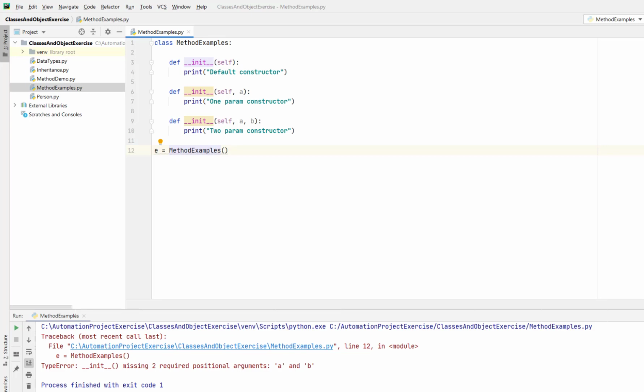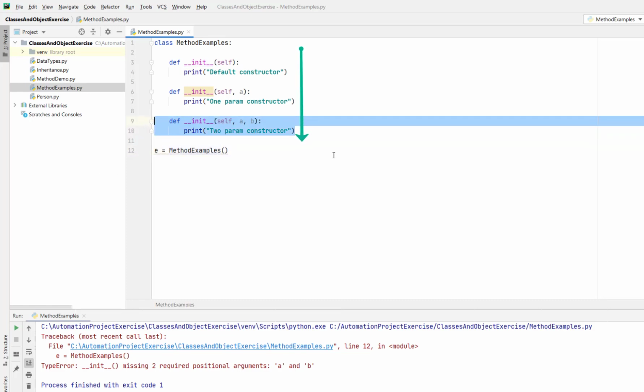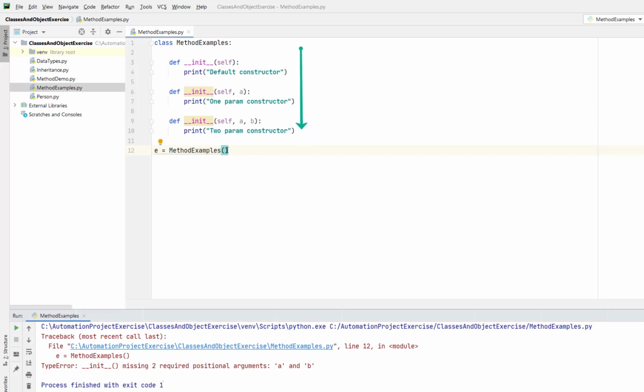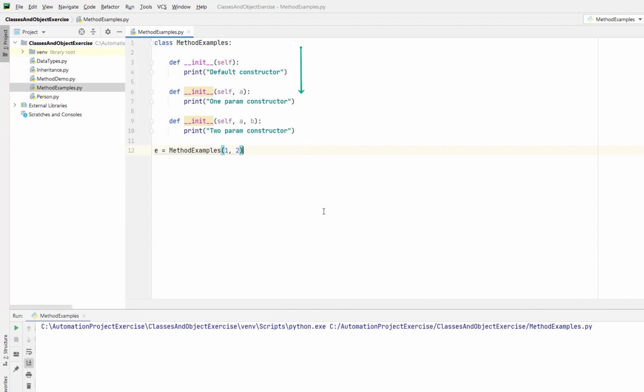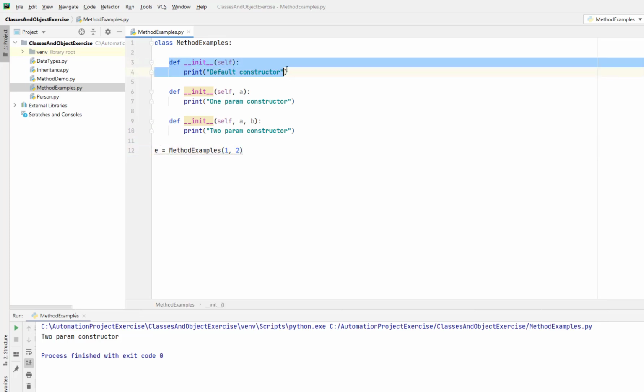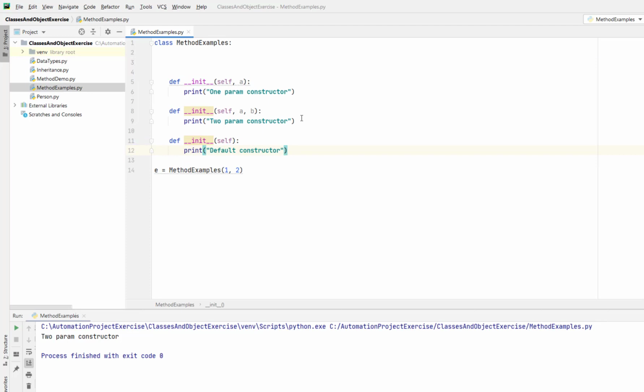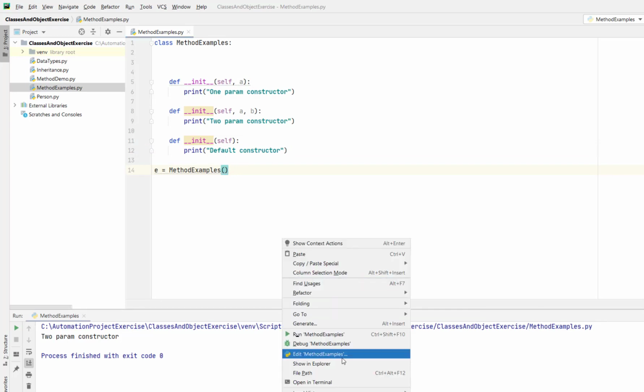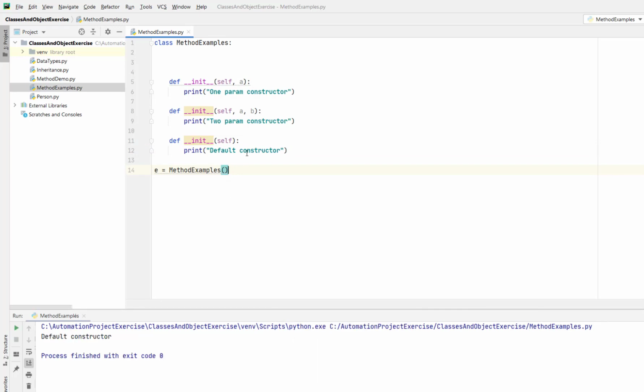Why is it not allowing me to call the default constructor? Because even in Python, constructor overloading is not supported. Python is always going to consider the last constructor, in this case this constructor. To make this program successful, I need to pass two arguments here, 1 and 2. Let me run this program again. The program is successful now, and it printed two param constructor. Means if you want to call a default constructor, then you need to move this default constructor to the end, so that Python is going to consider only the last constructor. So now it's going to call this last constructor, the default constructor.